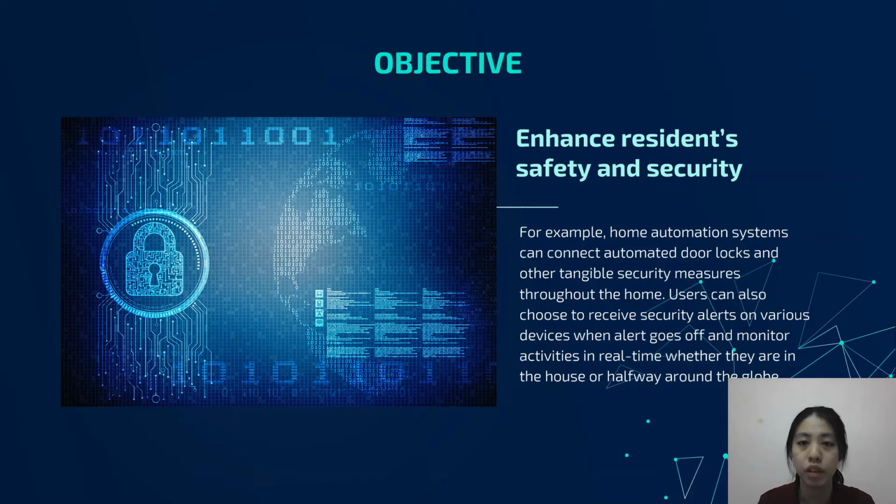The second objective is to enhance resident safety and security. For example, home automation systems can connect automated door locks and other tangible security measures throughout the home. Users can also choose to receive security alerts on various devices when an alert goes off and monitor activities in real time whether they are in the house or halfway around the globe.